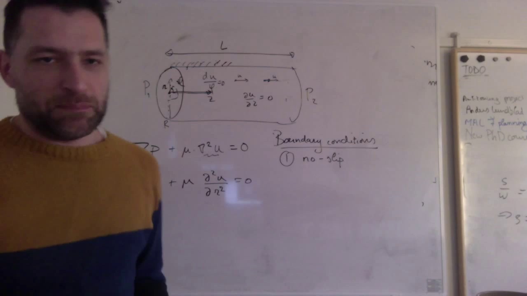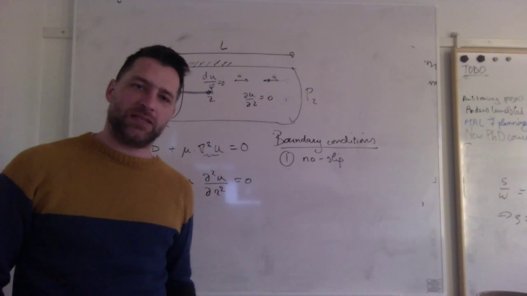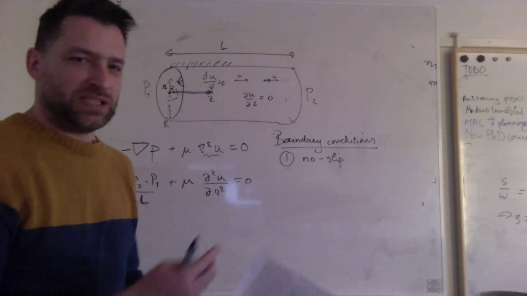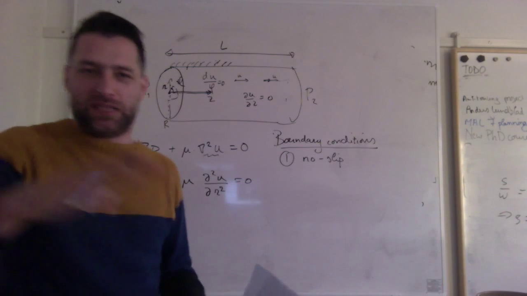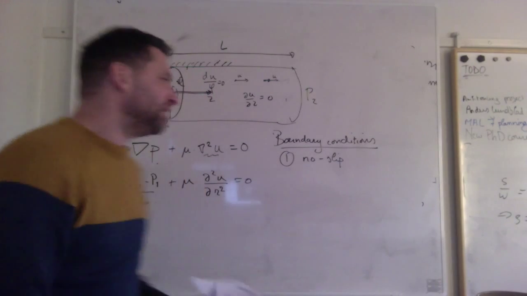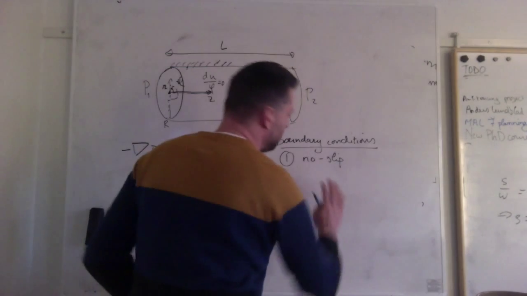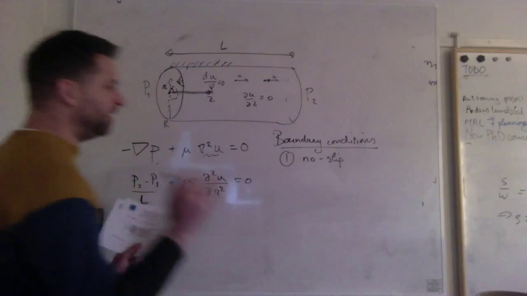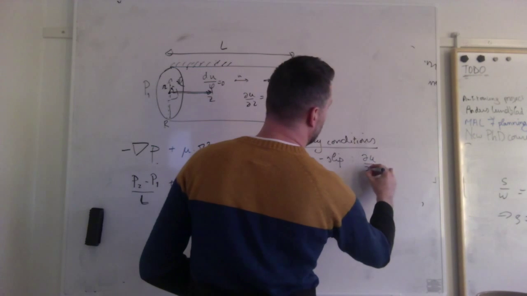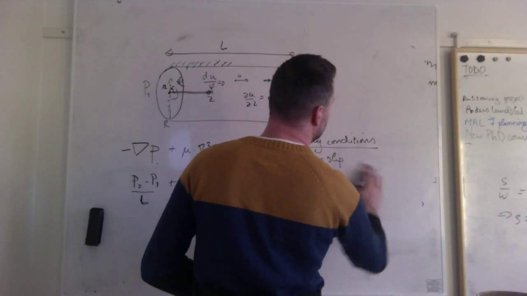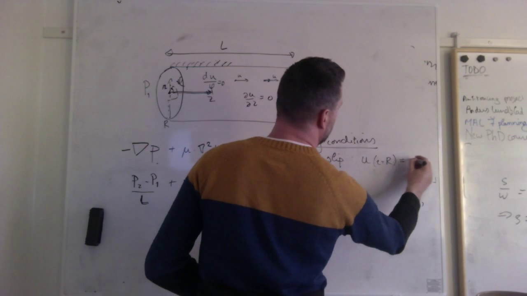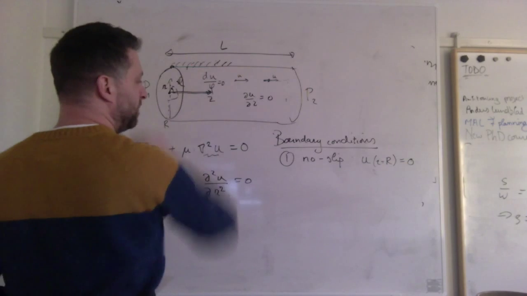And that is the case in most fluidic systems, you actually have a 0 slip at the boundary. There are systems where you have a very slight slip, for example, where you have tiny gas bubbles, and then the liquid is not really in contact with the solid. But typically in fluidics, you say you have a 0 slip at the boundary, the no slip condition. And that you write as u at r equals R. The velocity at position r equals R must be 0.